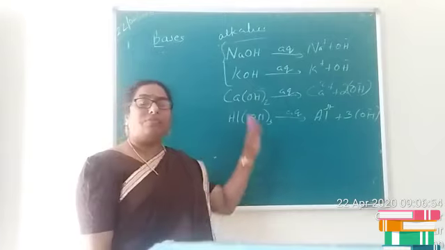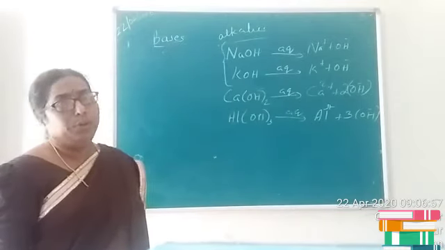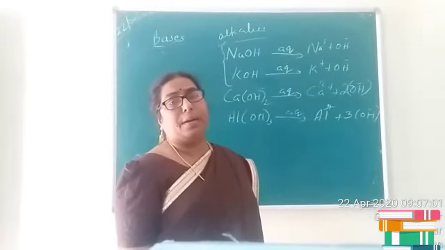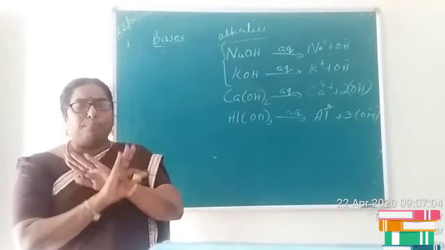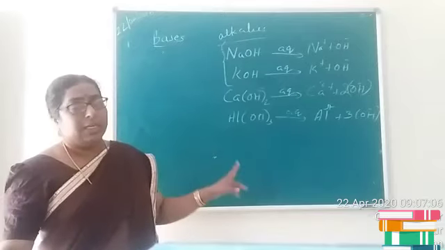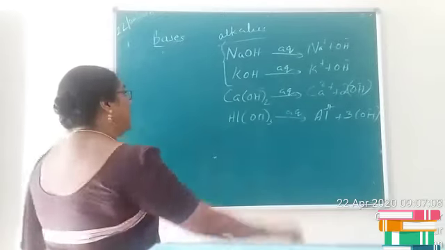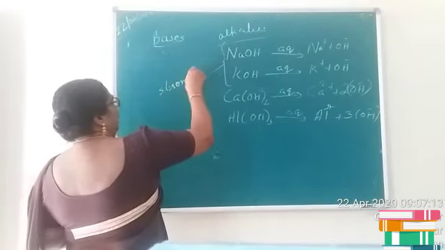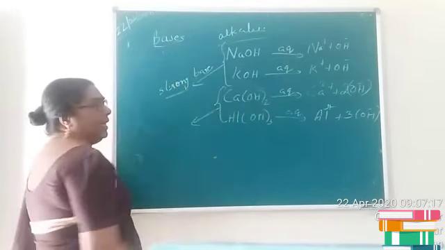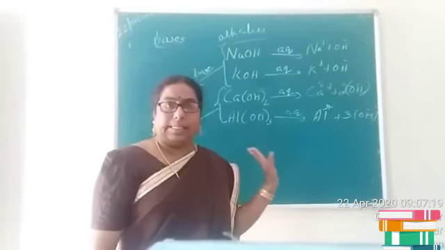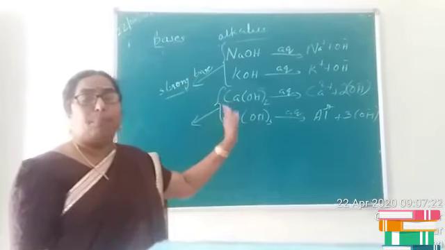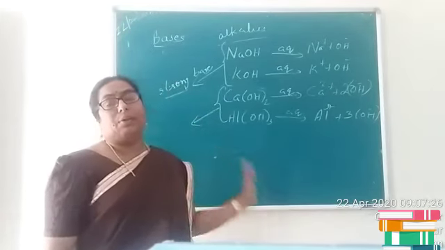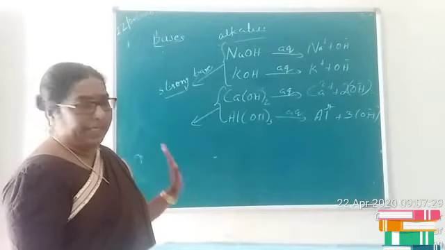Now just like acids, we can classify bases also into two types. If you consider bases like sodium hydroxide or potassium hydroxide, they undergo complete ionization in water. So this type of bases which undergo complete ionization are termed as strong bases, or if it undergoes partial ionization, then it is termed as weak bases. Is it clear? Bases which undergo complete ionization are termed as strong bases, and if it undergoes partial ionization, then it is termed as weak bases.